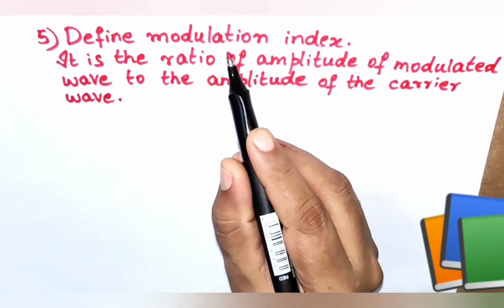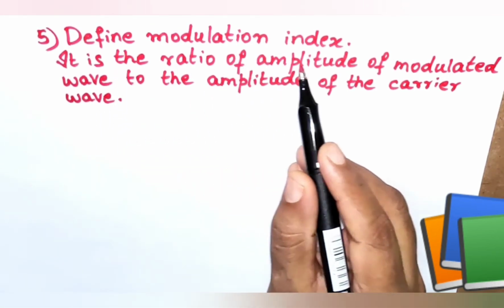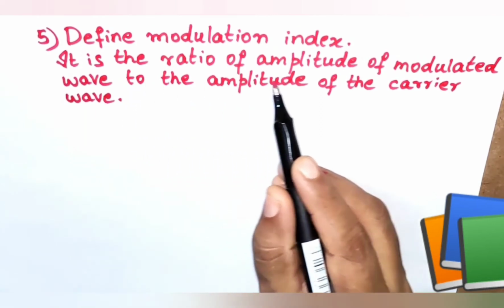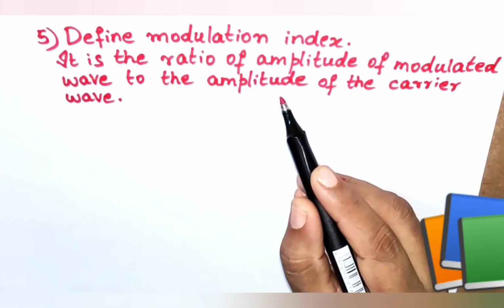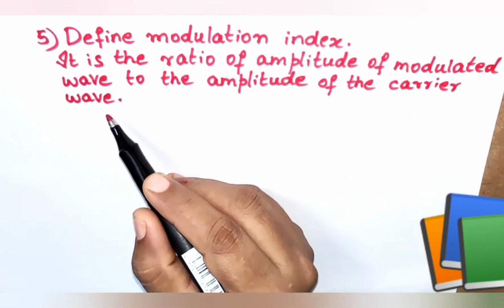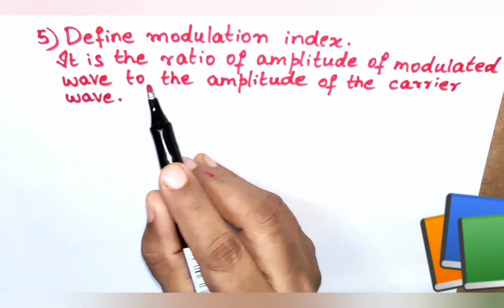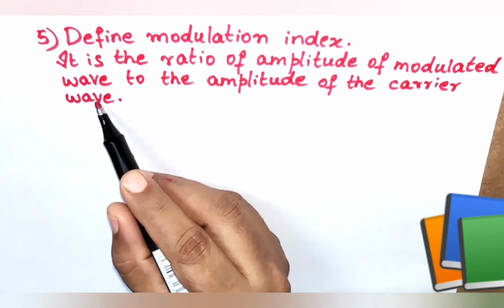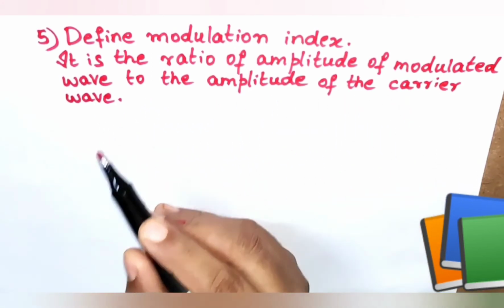Now let us discuss the 5th important 1 mark question. Define modulation index. Modulation index is the ratio of amplitude of modulated wave to the amplitude of the carrier wave.